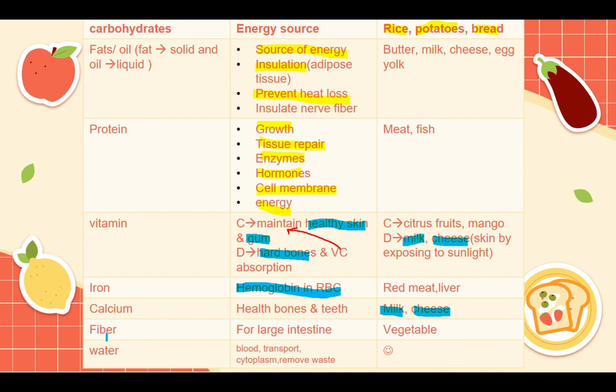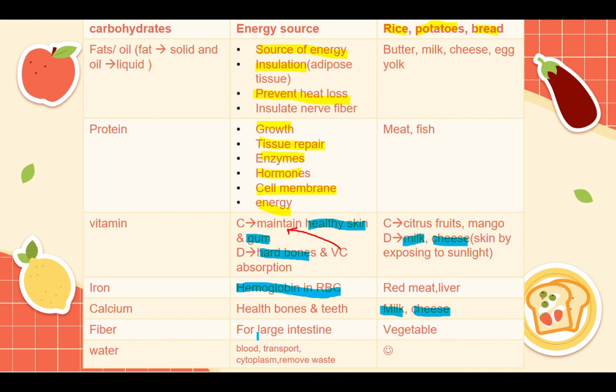Fiber, fiber is there for the large intestine. Now, what does the fiber do? It helps in the peristalsis of the large intestine. It allows the feces and the material inside the large intestine to move easily so that you won't get constipation and different health problems. Now, where can you find fiber? You can find it in different vegetables.